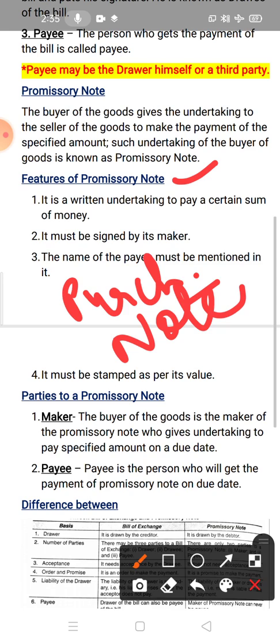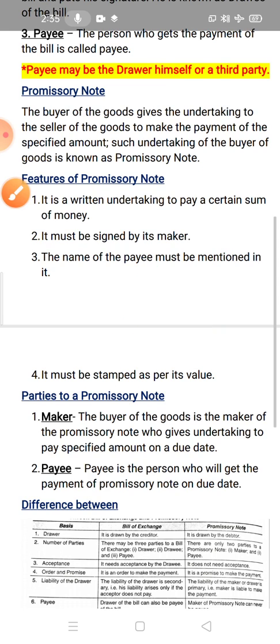Okay, this is the first difference. And the second difference is in bills of exchange, it contains the order to make the payment. But in promissory note it contains the promise against payment. And who will give the promise? In promissory note, the promise will be given by the purchaser of the goods, and in bills of exchange, who will give the order? Yes, the seller of the goods. So this is the difference.